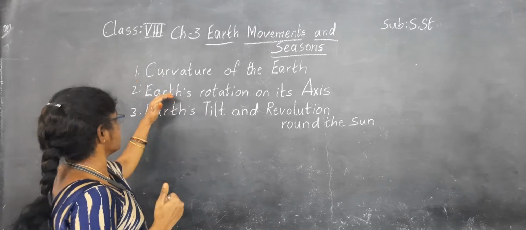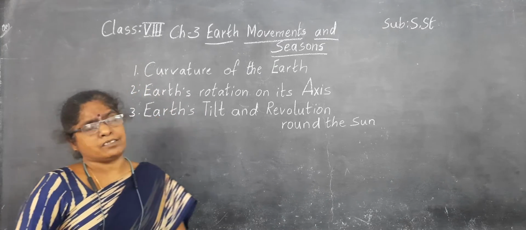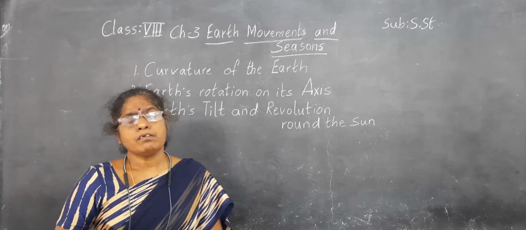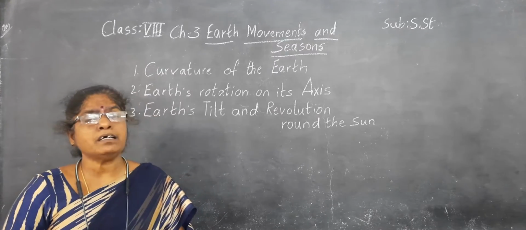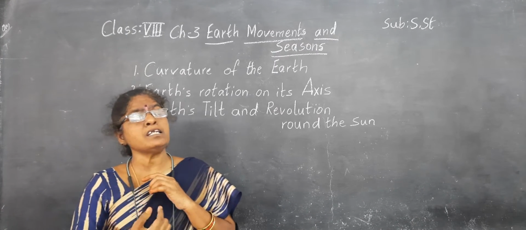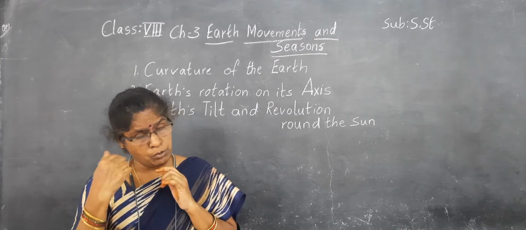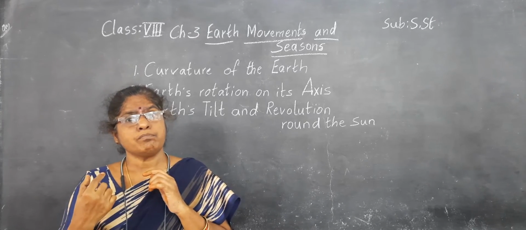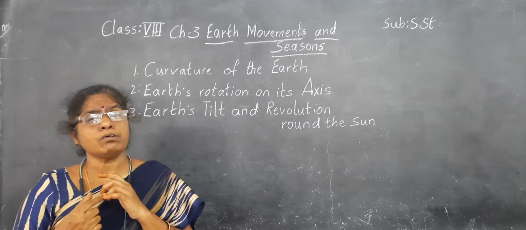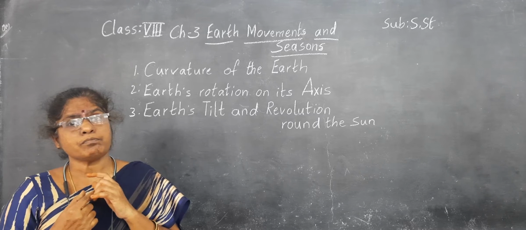Okay, next point, earth's rotation on its axis. One of the movements of the earth is rotating on itself. This also has some impact.